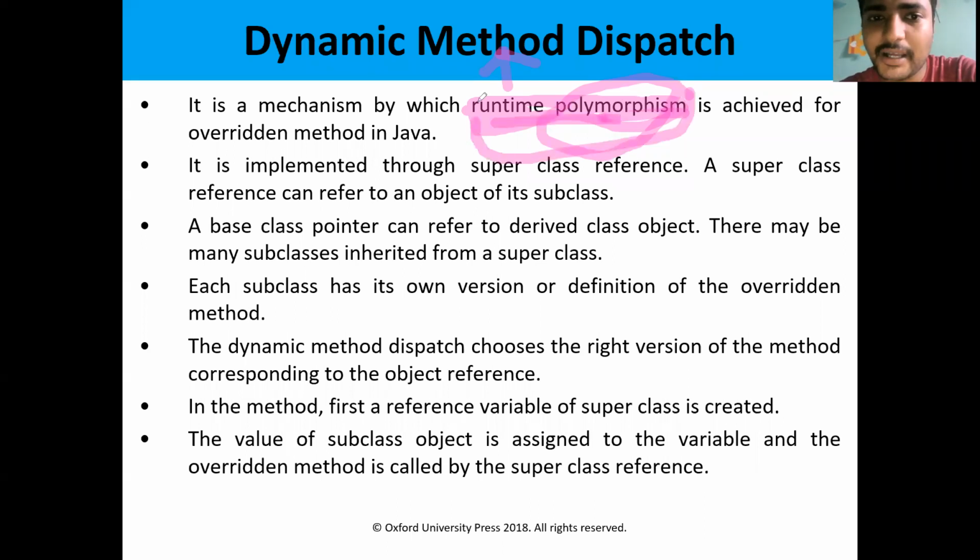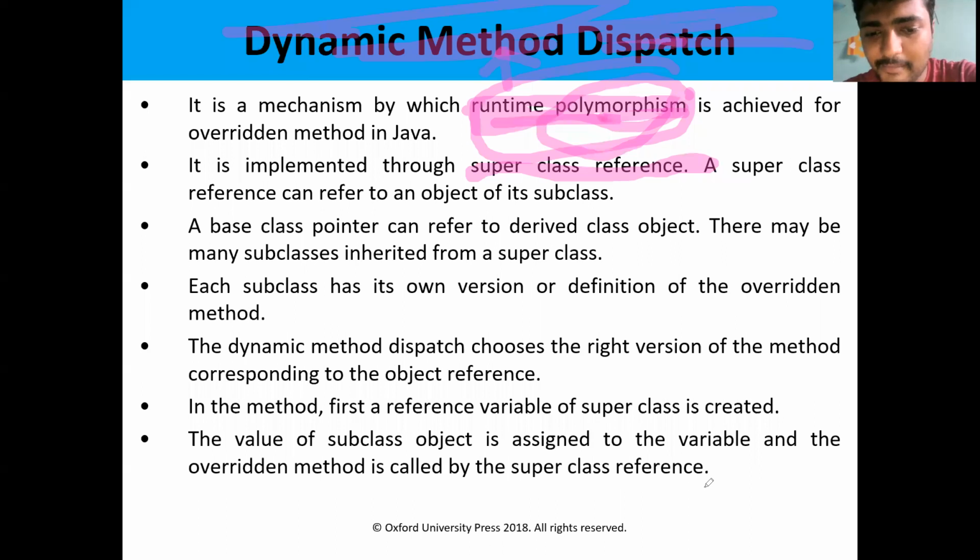This can be implemented in Java through dynamic method dispatch. The main concept is that it is implemented through a superclass reference. Suppose, for example, we have three classes, X, Y, Z. X is the superclass, Y and Z are subclasses. We can implement dynamic method dispatch by using the superclass object, which means we can implement runtime polymorphism.